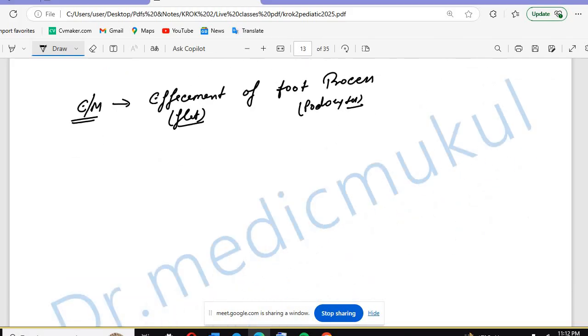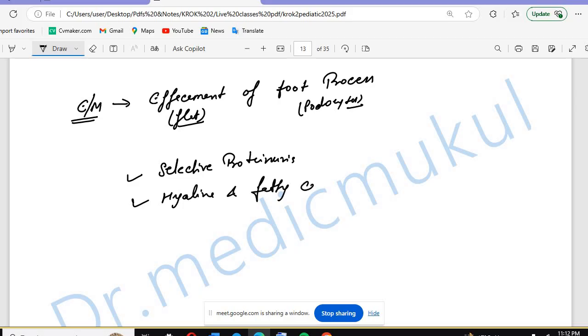Along with that, in a patient with minimal change disease, there will be selective proteinuria, and there will be hyaline and fatty casts in the urine.